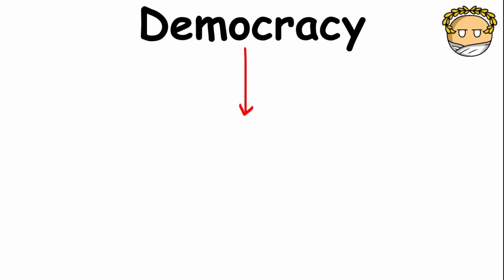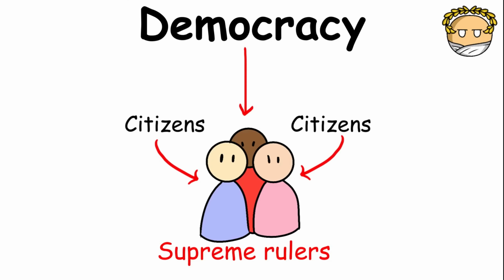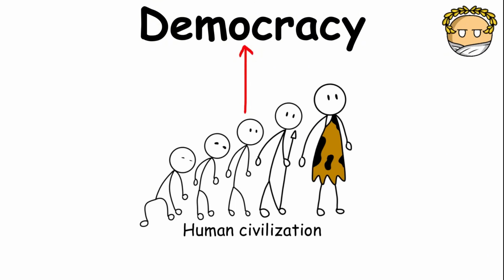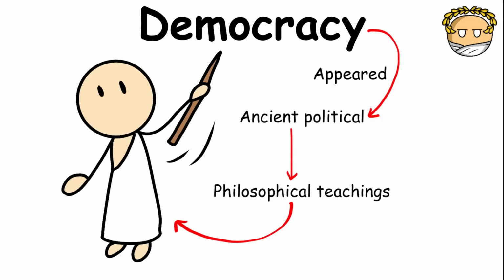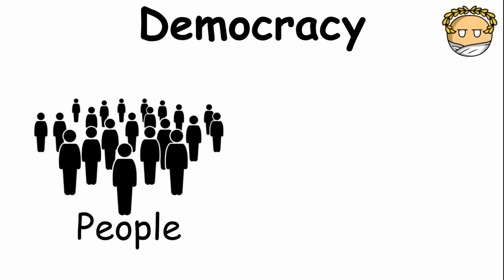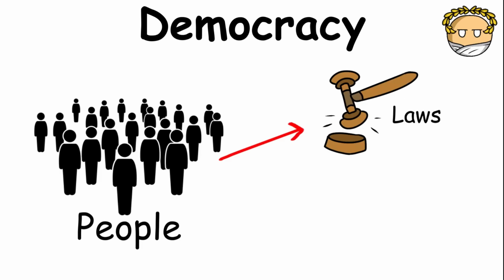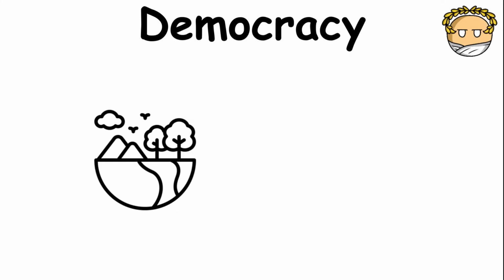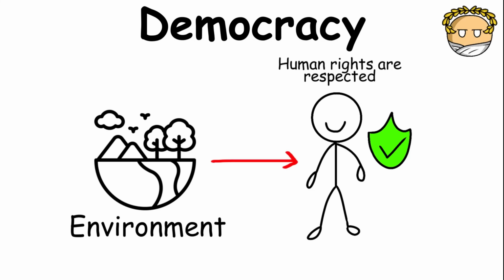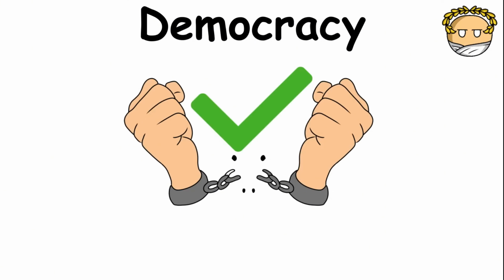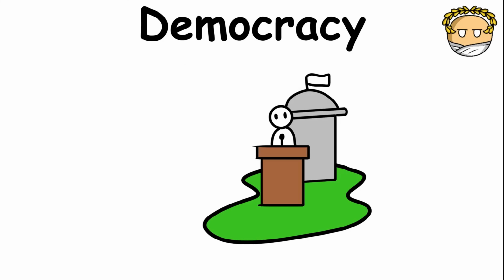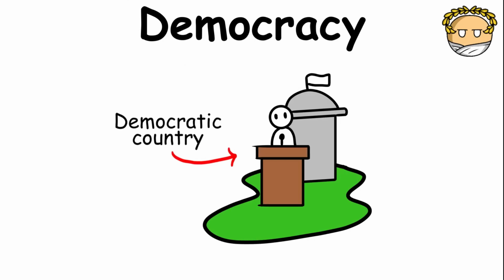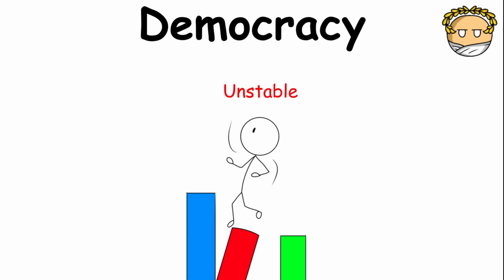Democracy. Democracy is a form of government in which the citizens are considered the highest political authority in the country. The idea of democracy is very old and can be traced back to the political and philosophical traditions of ancient Athens. In a democracy, citizens choose their leaders and help determine the laws through voting, usually based on majority rule. Democracy also creates a system in which basic human rights are protected and people have the freedom to make their own choices. Norway, Sweden, and New Zealand are among the countries often recognized as highly democratic. However, democracy can also face problems with political stability, because elections can regularly bring changes in leadership and government.